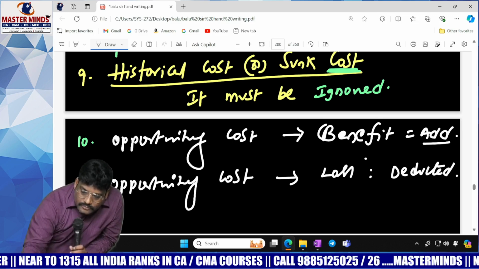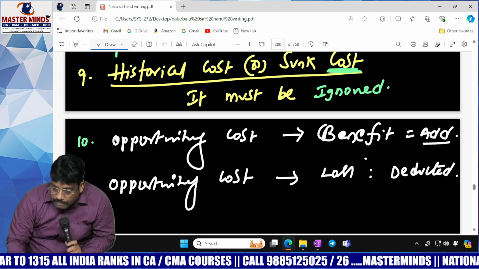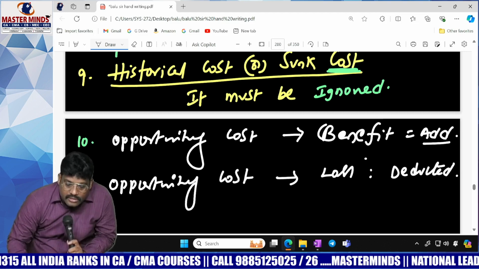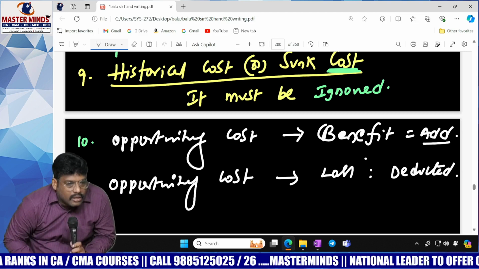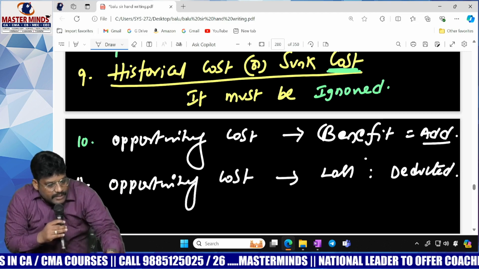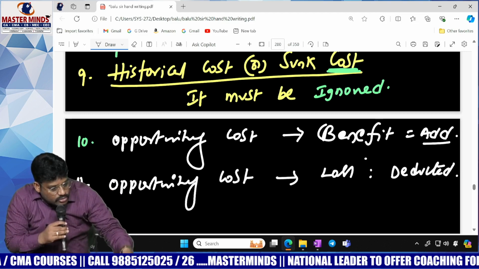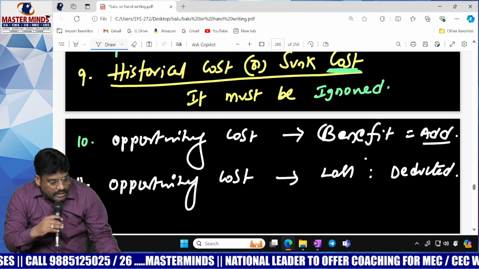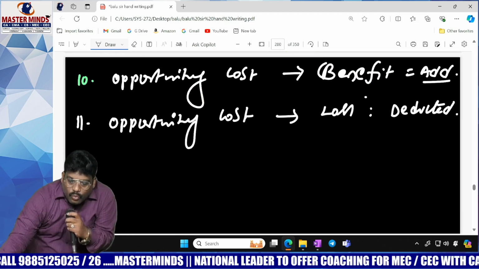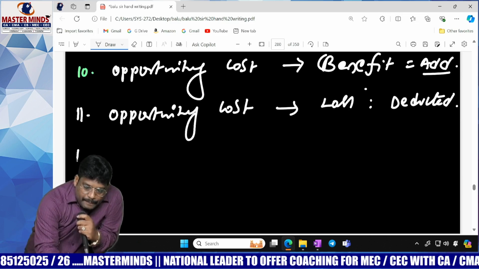Okay. Opportunity cost benefit and opportunity cost loss. Totally, should opportunity cost be considered or ignored? It must be considered, it should not be ignored. That is the most important point to be considered. Are you getting it? Then another important point is, what is the difference between profit and gain?